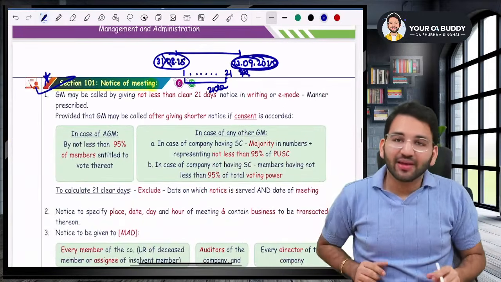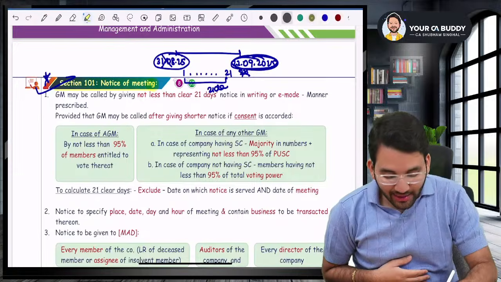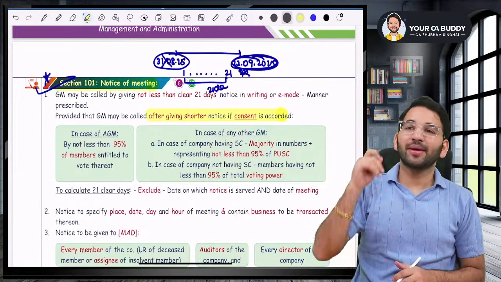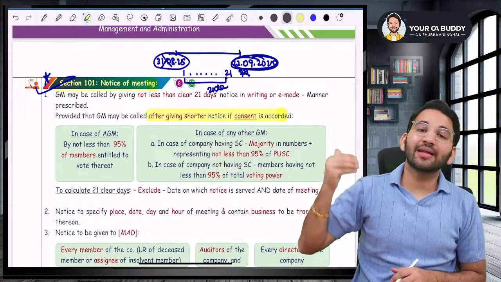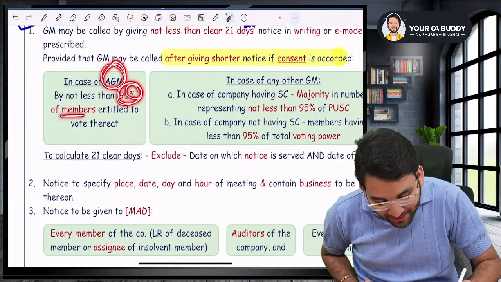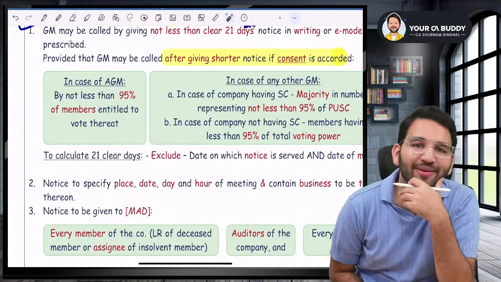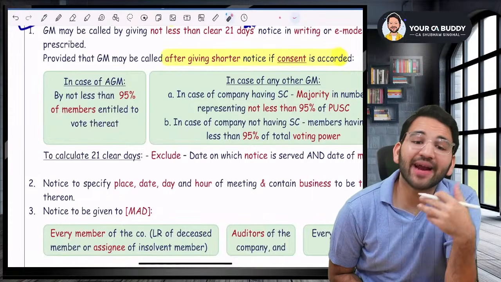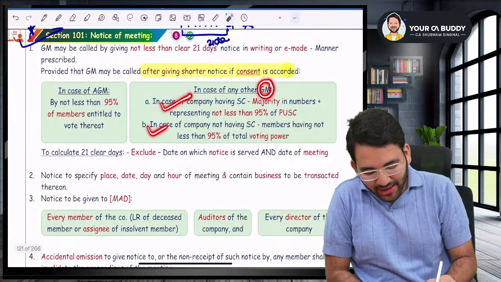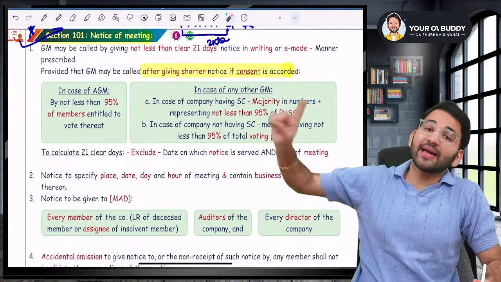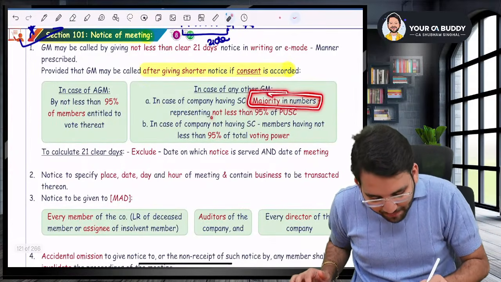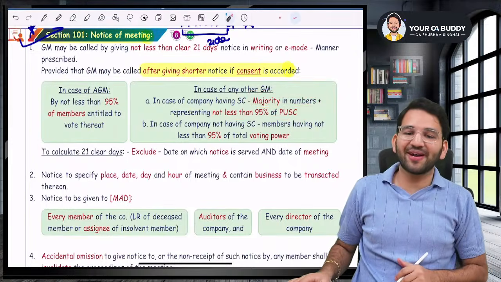But sir, the question is, if I don't have 21 days, can I send a shorter period notice? Sir, yes, you can send a shorter period notice, but you should have consent already. Consent of whom, sir? Sir, if it is an AGM, you need consent of 95% of members who are entitled to vote. But in case of an EGM, it depends on whether it is a company having share capital or a company not having share capital. In case of a company having share capital, you need a majority in numbers representing not less than 95% of paid up share capital.